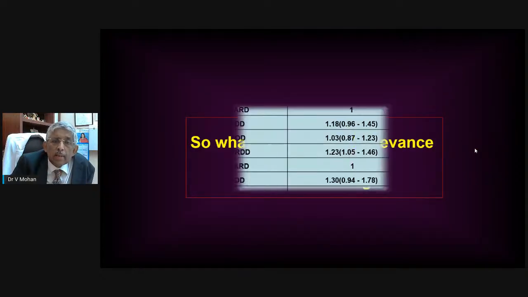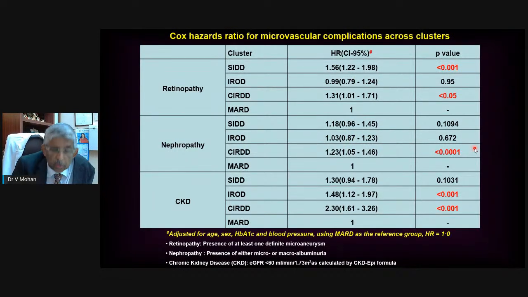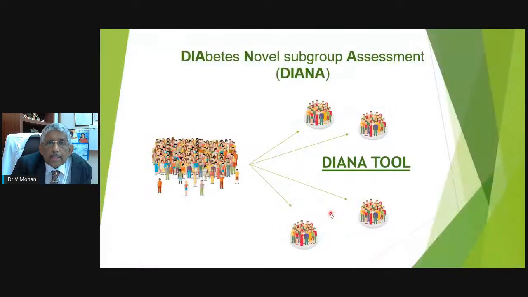So what is the clinical relevance of the clustering? That's exactly what I just showed you, that if you look at the severe insulin deficient variety, they are more prone to retinopathy, whereas if you look at chronic kidney disease, it's the insulin resistant variety which is more prone. But interestingly, as I told you, the CIRDD, the combined variety, is more prone to both retinopathy as well as nephropathy. We have also designed what's called the Diana software. Diana stands for Diabetes Novel Subgroup Assessment, or the Diana tool.